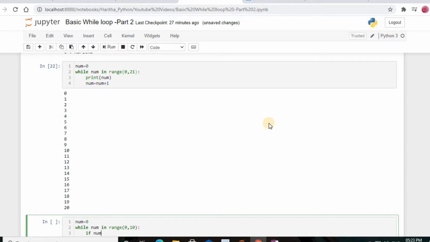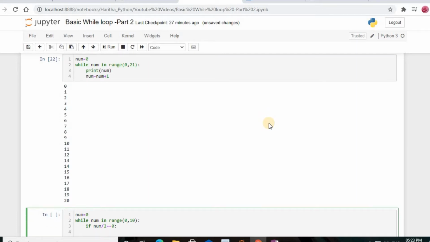Okay, now I am using an if statement. If num divided by 2 is equal to 0, then print even number.